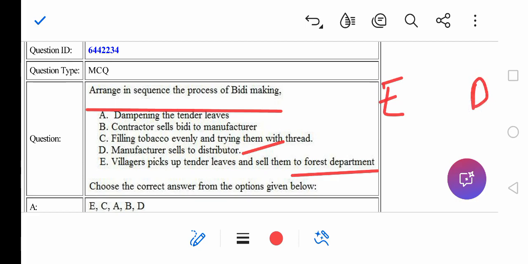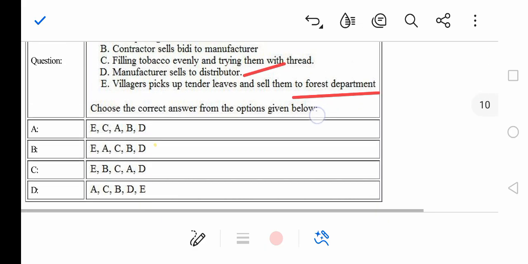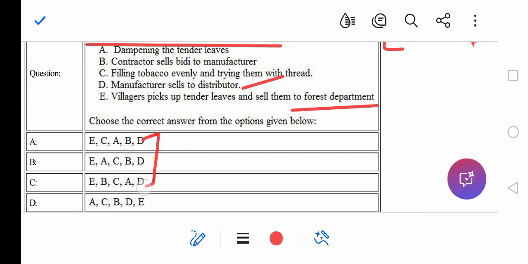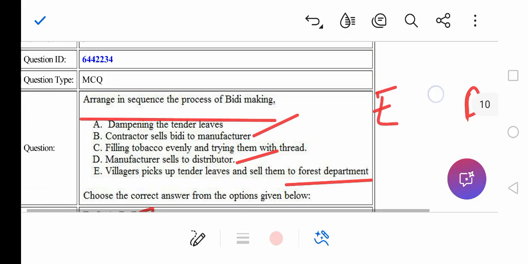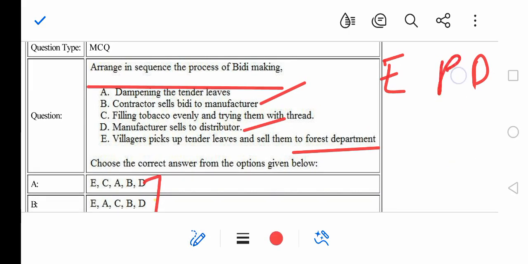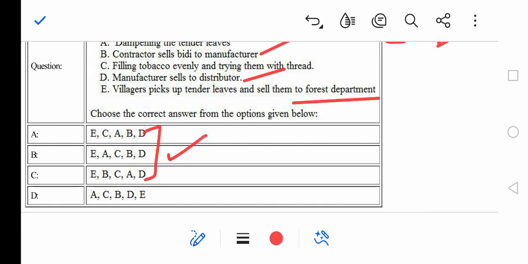Okay, so in the 3 options, already option E is the first and D is the last one. So contractor selling to manufacturing will be, I guess, second last, right? And A and B, okay, the filling will be done afterwards. So E, A, C, B, D. So option B is the correct answer for this.